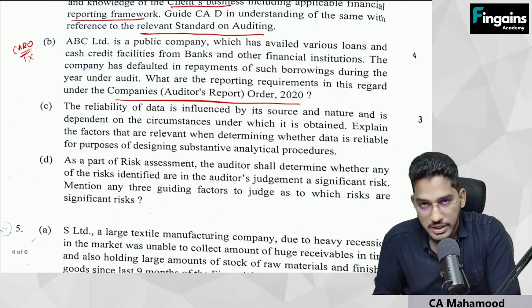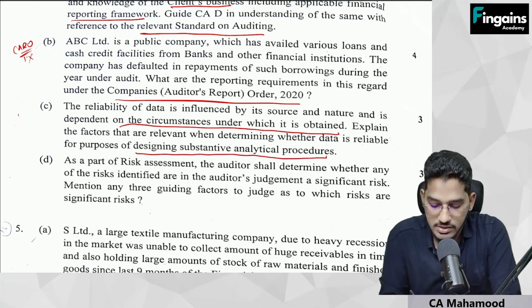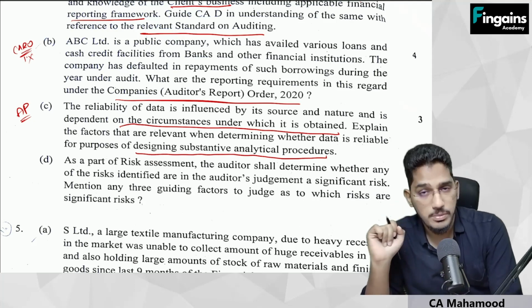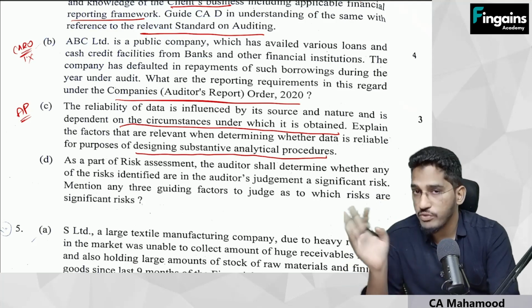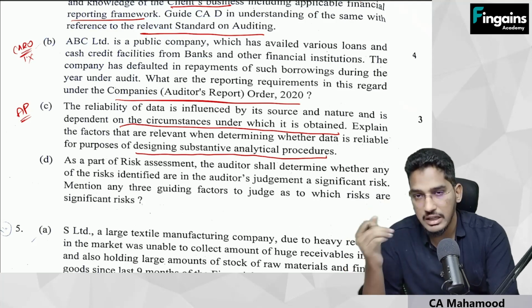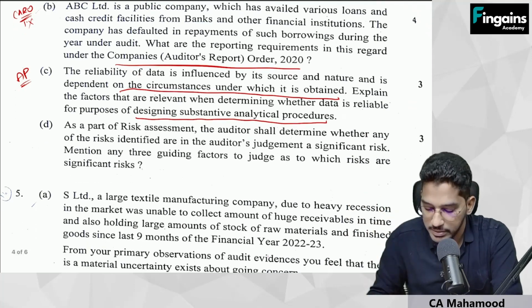Next one. The reliability of data is influenced by its source and nature and is dependent on the circumstances under which it is obtained. Explain the factors that are relevant when determining whether data is reliable for the purpose of designing substantive analytical procedures. So this is from analytical procedures, and whether the results of analytical procedures will be reliable or not depends on the reliability of data. Whether data is reliable or not depends on some 4 factors. It depends on its source, its nature, its comparability. Like that, some 4 points will be there in the analytical procedures chapter. That is what you are supposed to write here. A very small answer will be there.